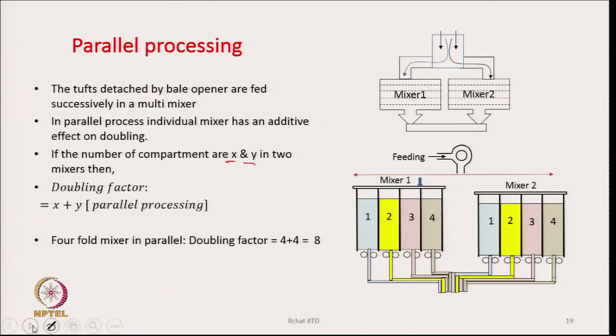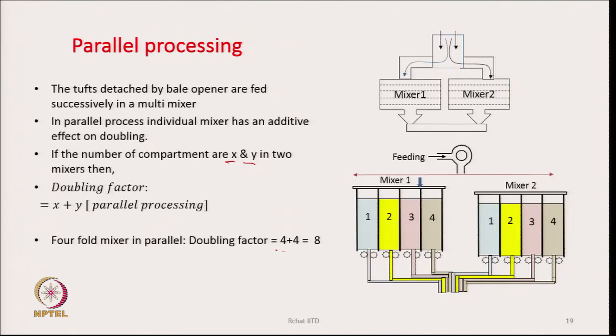That is, two four-fold mixtures in parallel will have a doubling factor of 4 plus 4, that is 8. That is, it will be equivalent to basically a mixture having 8 compartments. In a way, that is what it basically means. That is, if I keep two mixtures side by side, allow the tufts to go to both the mixtures, and the output goes again to one common conveyor, then it is basically equivalent to a single mixture with 8 compartments.